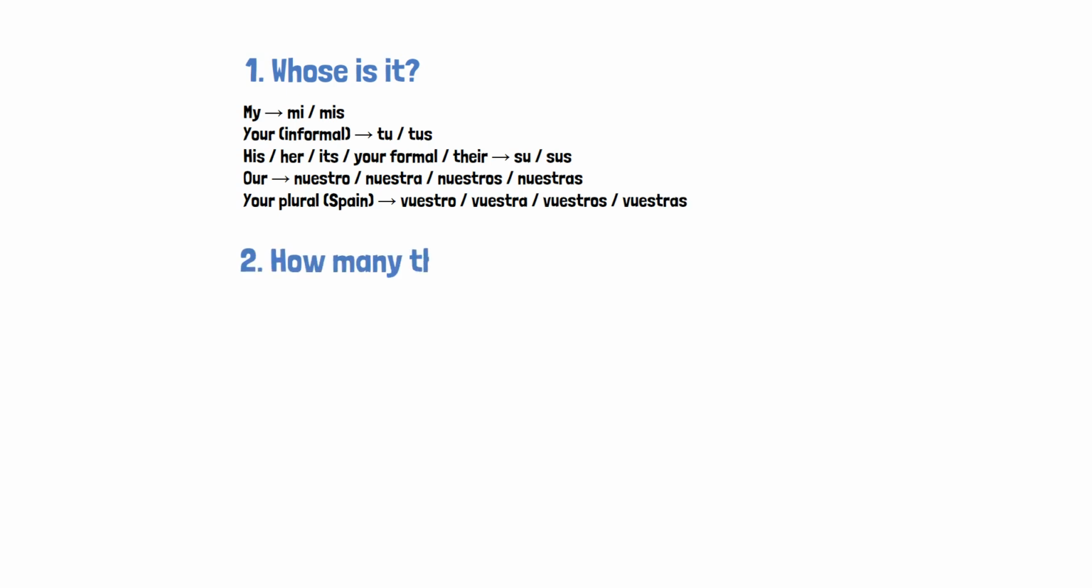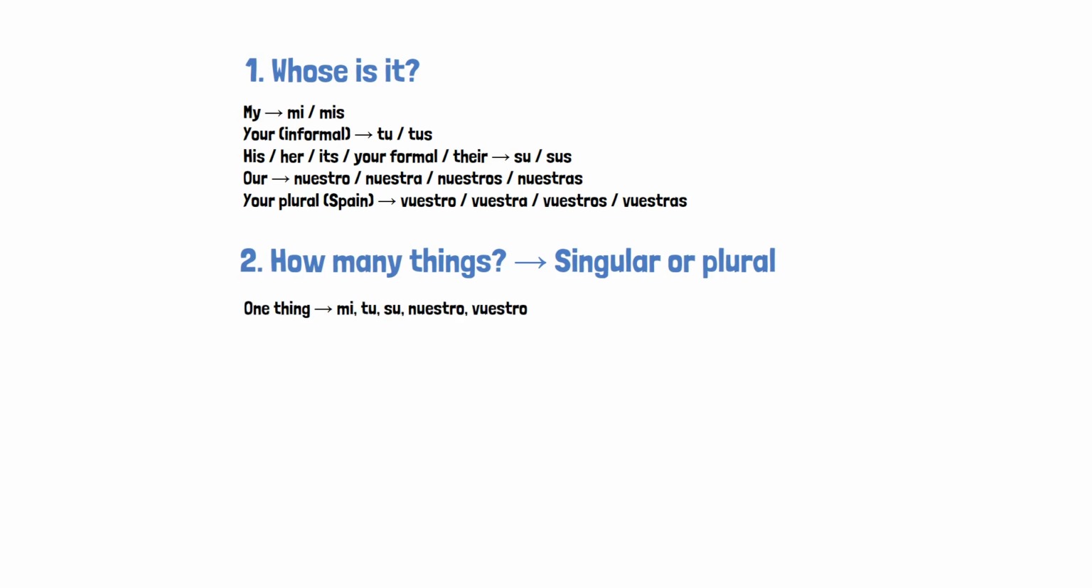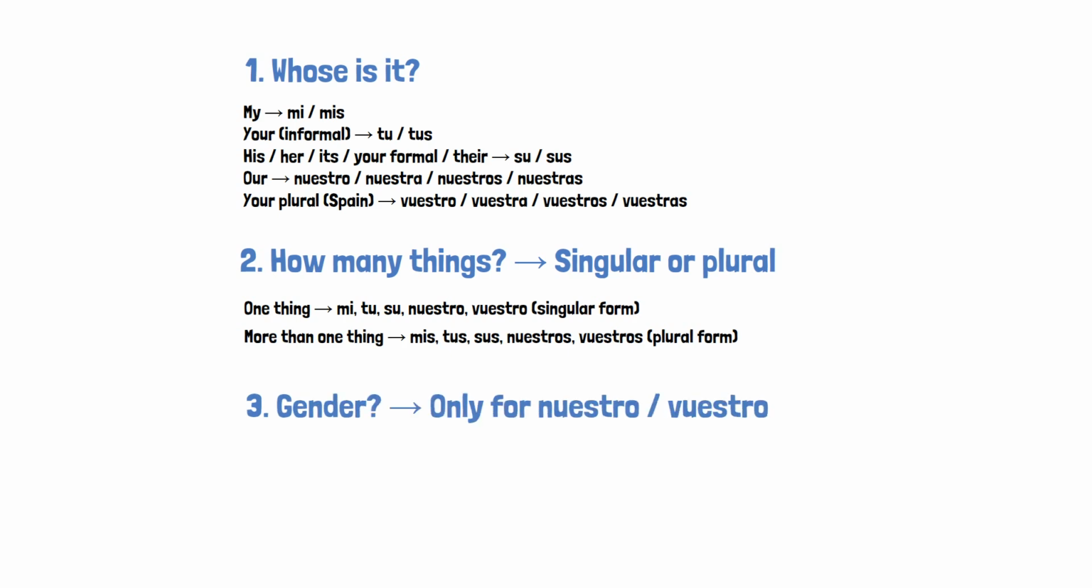Second, how many things? One thing, use the singular form. Multiple things, add S, except for nuestro and vuestro, which already have separate plural forms. Third, only for nuestro and vuestro, what gender is the noun? Masculine, use the O form. Feminine, use the A form.